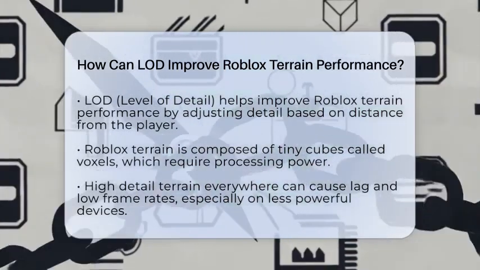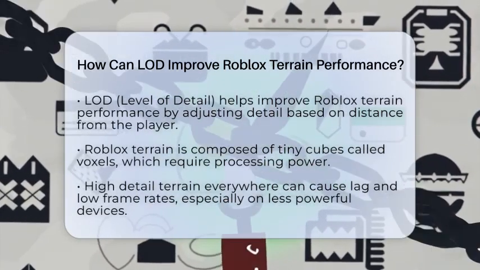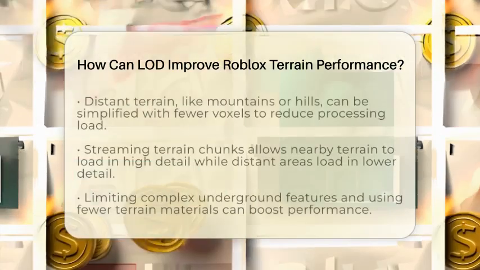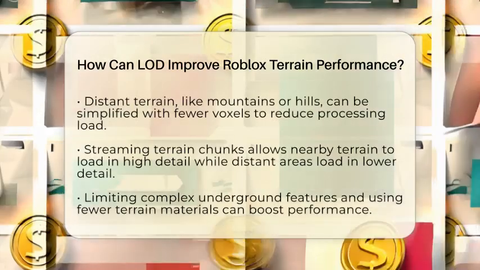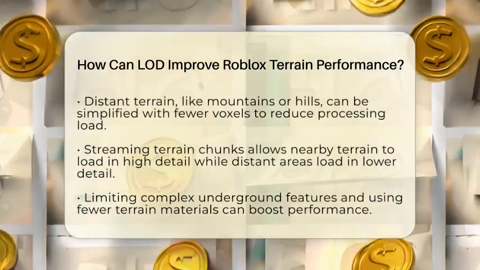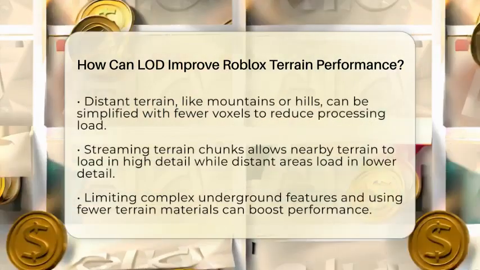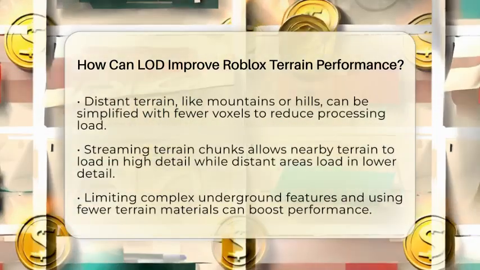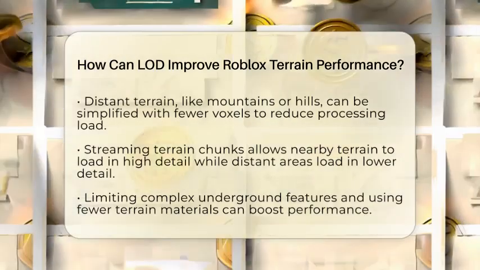If your terrain is very detailed everywhere, it can cause lag or low frame rates, especially on devices with less power. LOD works by lowering the detail of terrain that is far away from the player. So, distant mountains or hills are shown with fewer voxels and simpler shapes. This reduces the number of polygons and voxels that the game has to process at once.